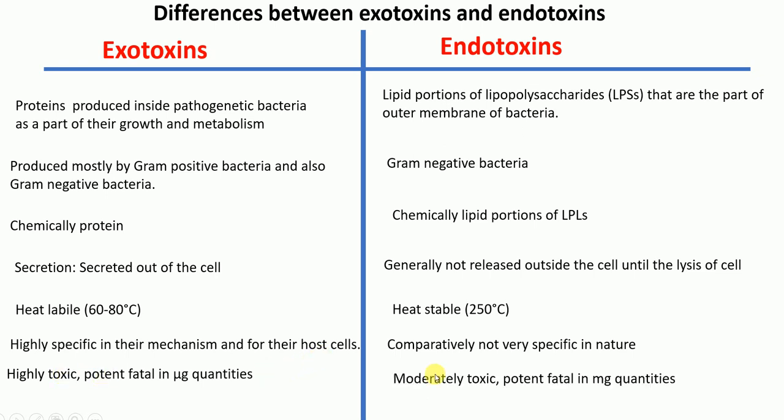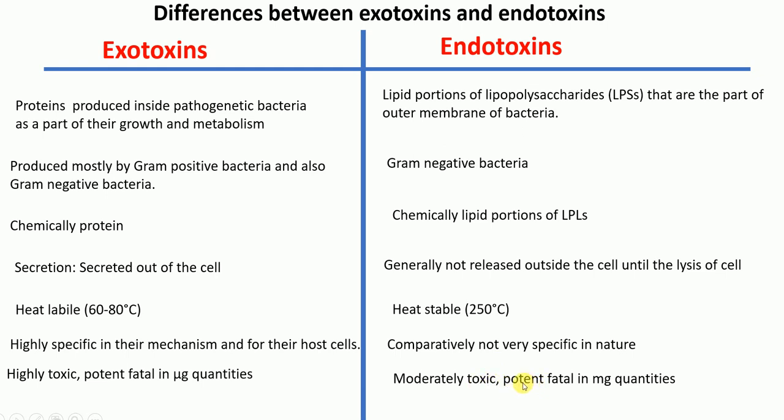Whereas endotoxins are moderately toxic. That means that in larger quantities, endotoxins are needed in order for them to be fatal. And they are also not as potent as exotoxins. They are less potent. That means that we need more endotoxin to create the toxicity. Okay, so exotoxins are highly toxic and highly potent, whereas endotoxins are moderately toxic and moderately potent.